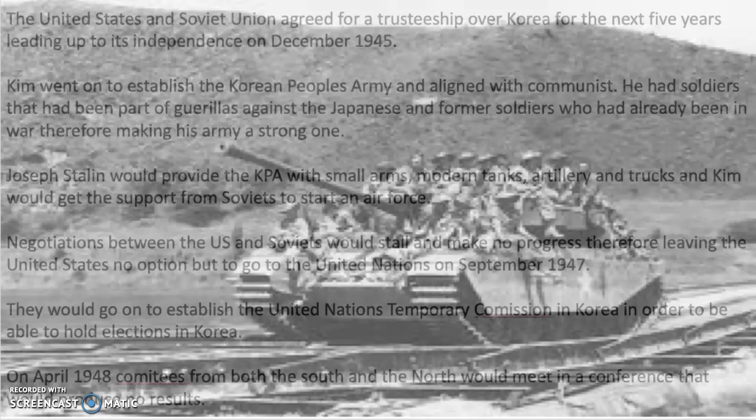Joseph Stalin would provide the Korean People's Army with small arms, modern tanks, artillery, and trucks, and Kim would get the support from the Soviets to start an air force.